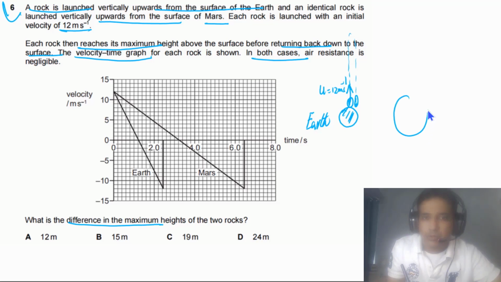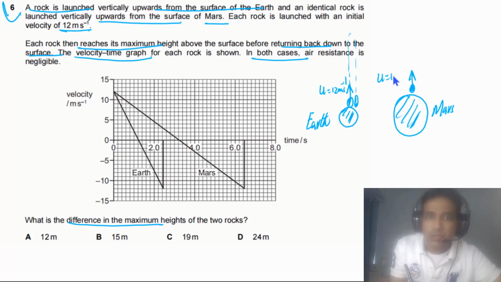We can also assume we have Mars here, so we are standing at the surface of Mars and we throw an identical rock, and the initial velocity of this rock is also 12 meters per second. This rock will also go up and then come back. The maximum height they will reach will be different in these two cases, and we need to find the difference in height.